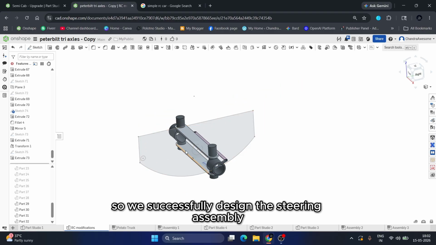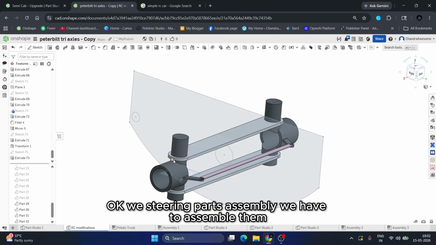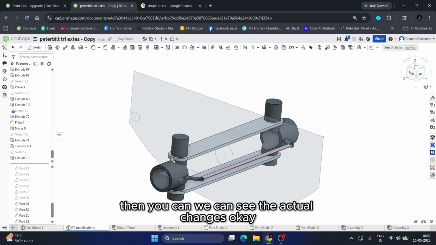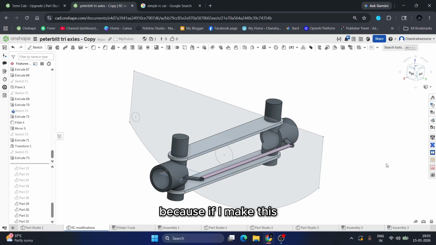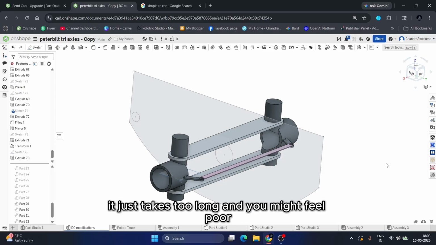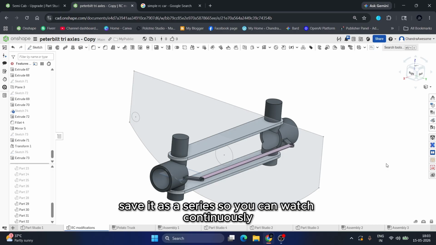So we successfully designed the steering assembly. Okay, we have the steering parts, we have to assemble them, then we can see the actual changes. So let's continue this part in the next video, guys, because if I do everything in the same video, it takes too long and you might feel bored. So watch this video for the design of this part. For the next part, you can watch the other video. I will save it as a series so you can watch continuously.